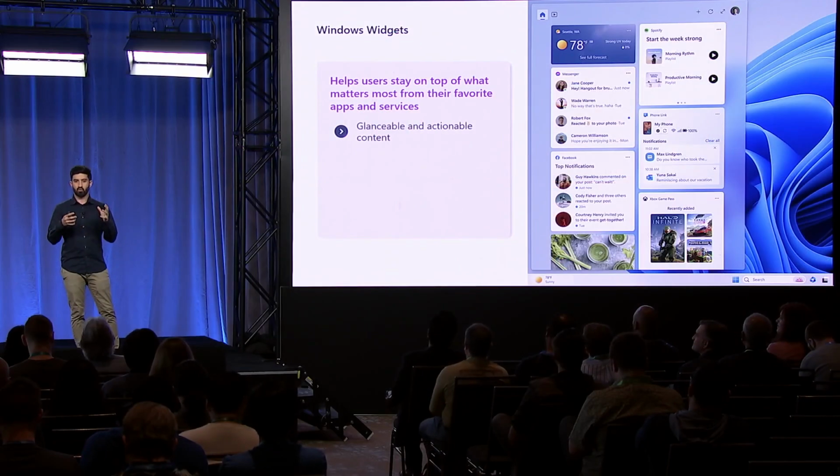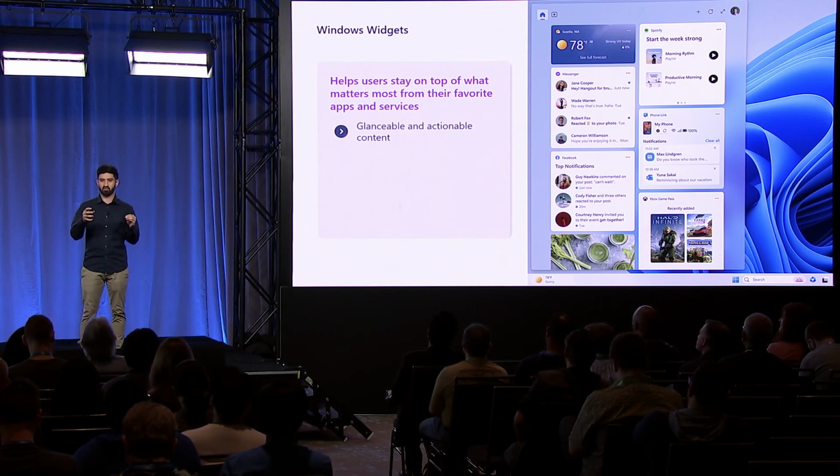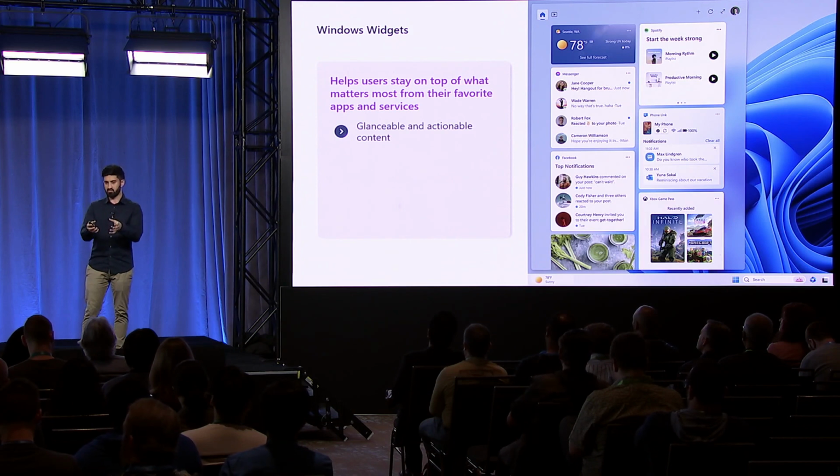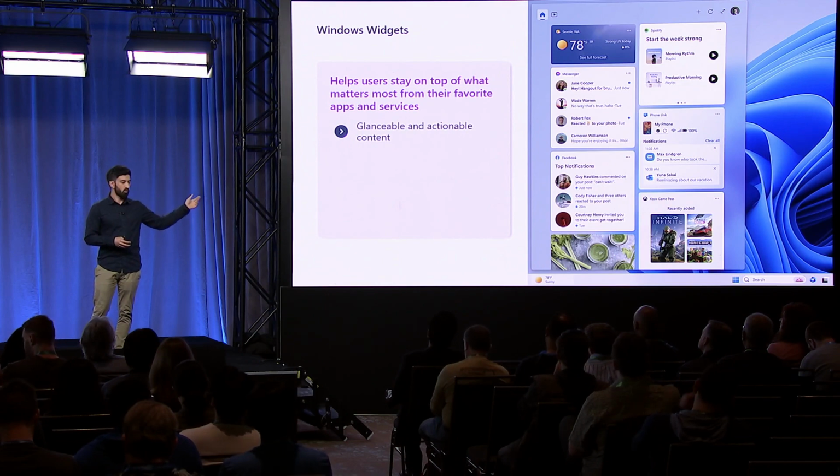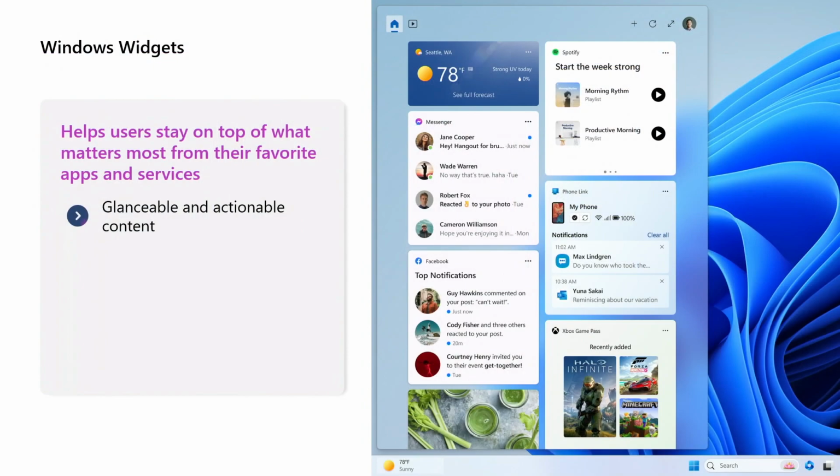And so Windows users like you told us that you wanted a way to have all the top functionality and content from your favorite apps and services at your fingertips. And so we introduced the Widgets board. Windows widgets are a flagship Windows 11 feature that are meant to help you stay on top of what matters the most to you.